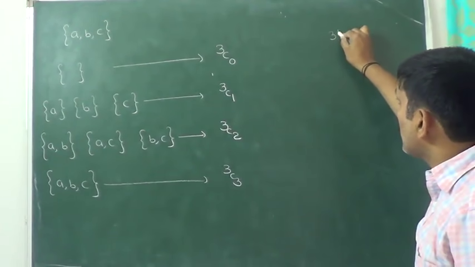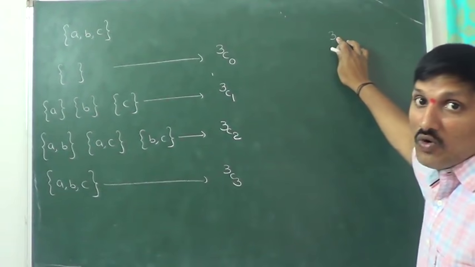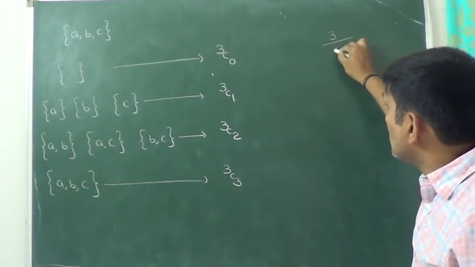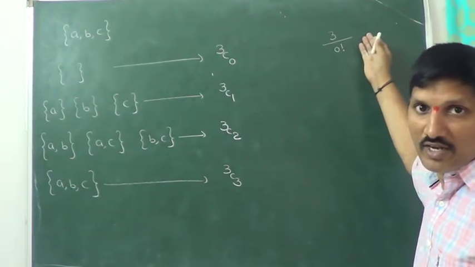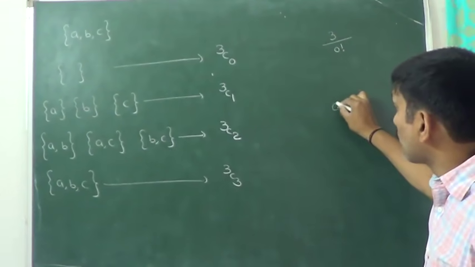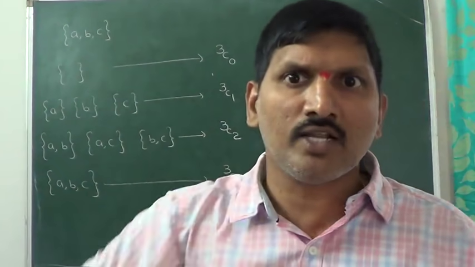3C0 value: 3 factorial divided by, starting from 3, no numbers multiplication, that's why divided by 0 factorial into 3 factorial, because of the NCR formula. But what is 0 factorial, sir? Factorial 0 is defined as 1.